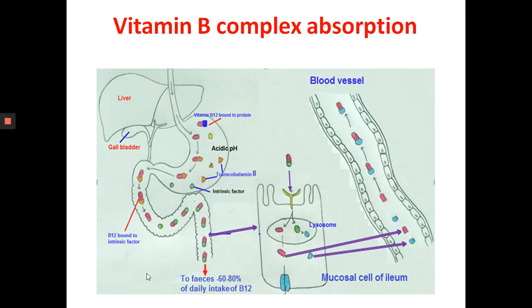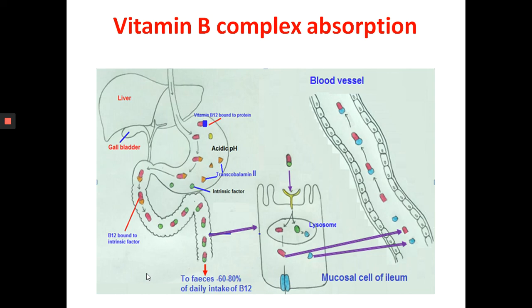Then vitamin B complex, as I said before. There are around 8 vitamins in the B complex. These 8 vitamins are B1 or thiamine, B2 or riboflavin, B3 or niacin, B5 or pantothenic acid, B6 or pyridoxine, B7 biotin, B9 folate, and B12 cobalamin.